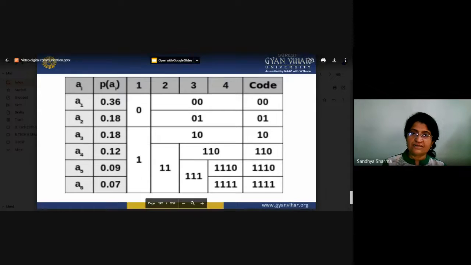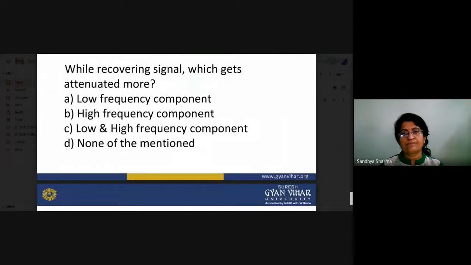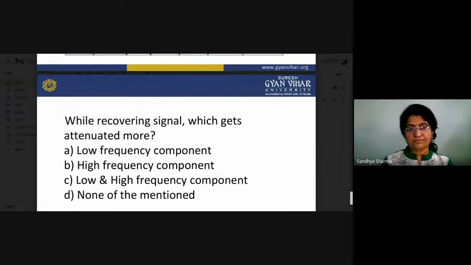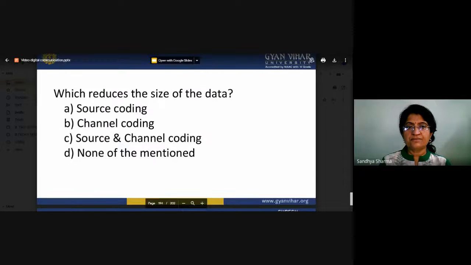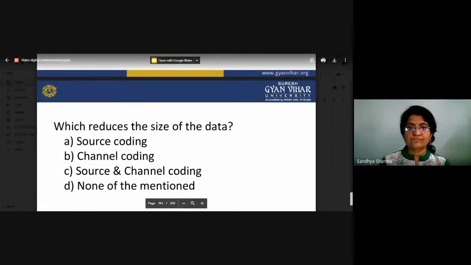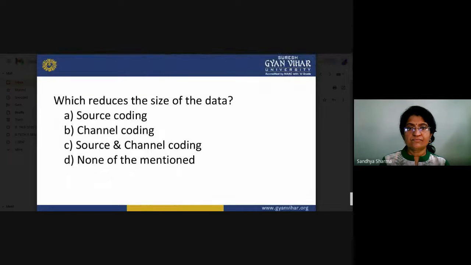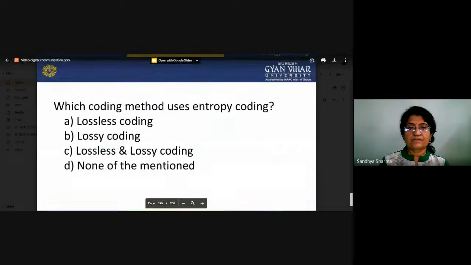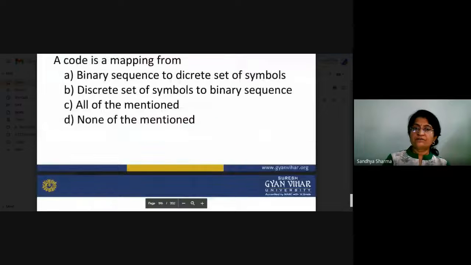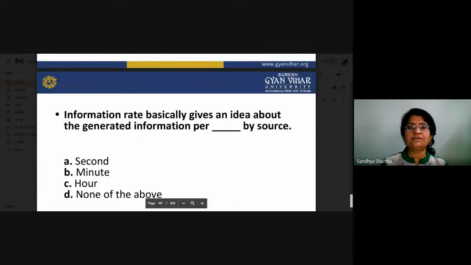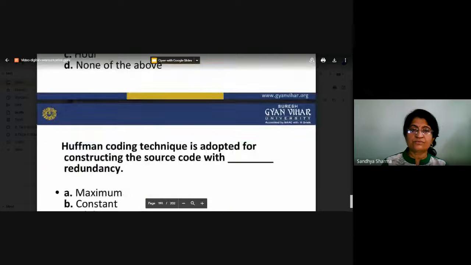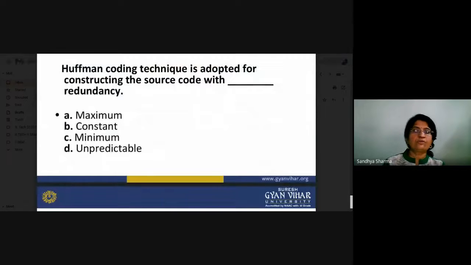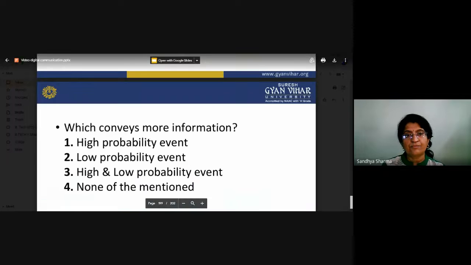So now we will see here. This is a simple objective type question. How will your signals be attenuated, what is the size of data, which one will reduce. Which coding method uses entropy coding. You can also see here that code information rate basically gives an idea. You can also see the Huffman coding technique is adopted for constructing the source code with how much redundancy: optimum, maximum.